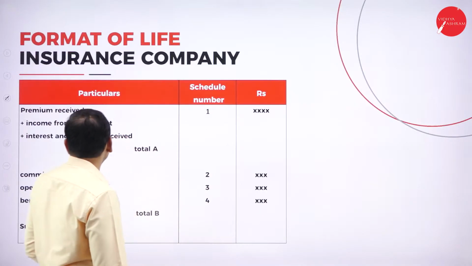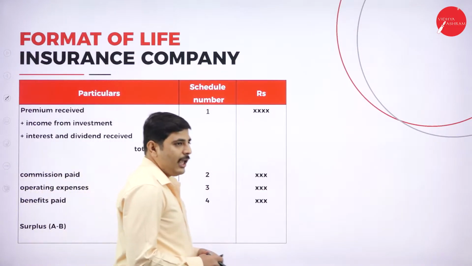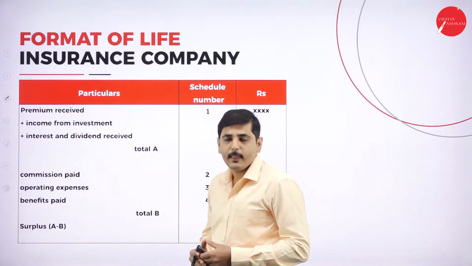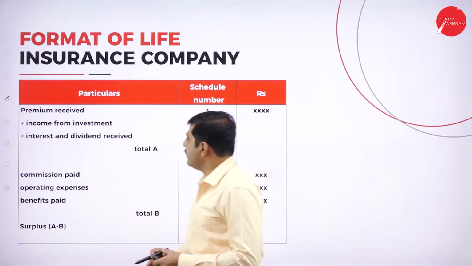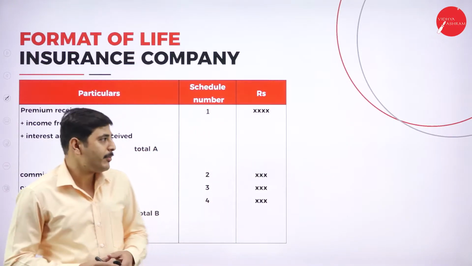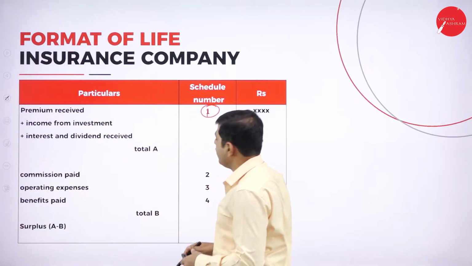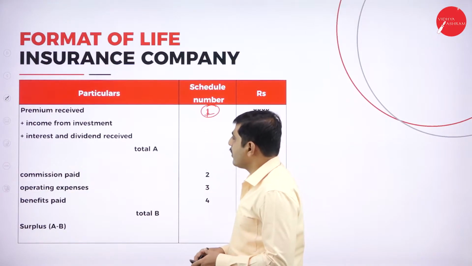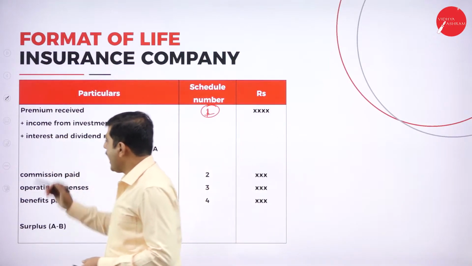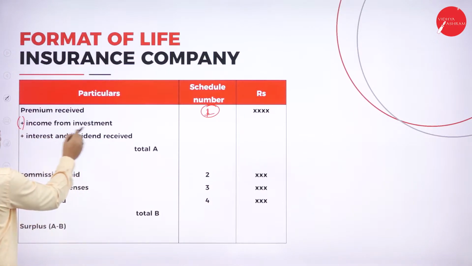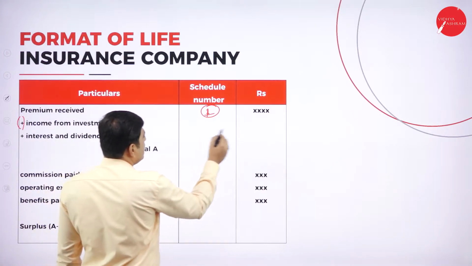Now coming to the format of the life insurance company. First, this is the form of the revenue account. Premium received is schedule number 1. Next, we have to add income from investment to this amount.